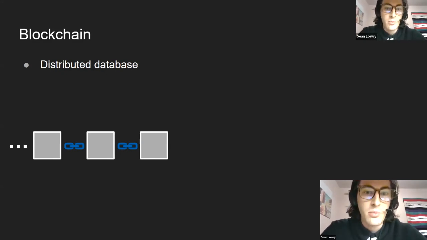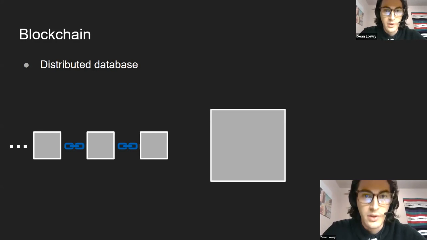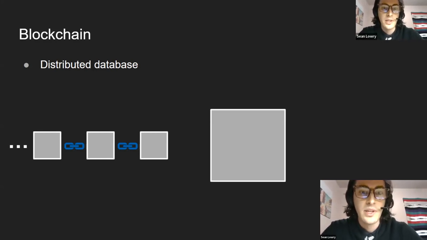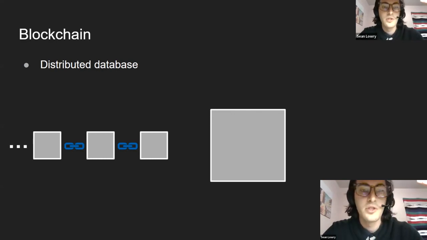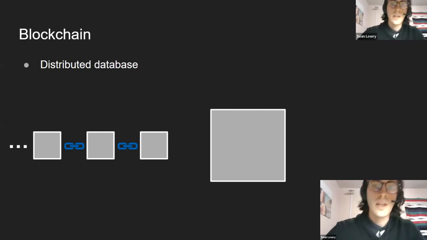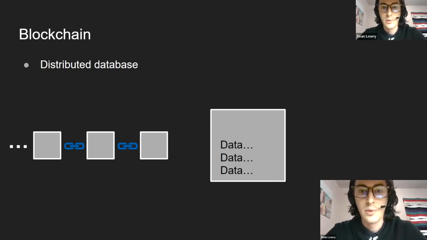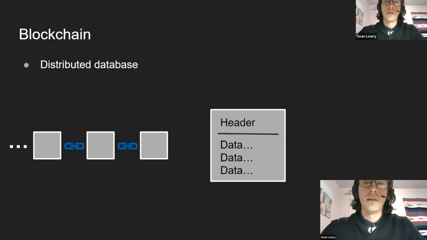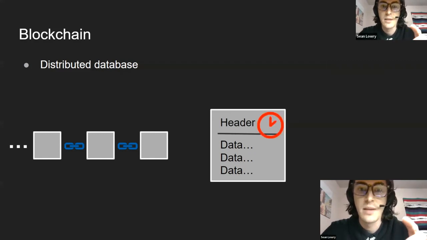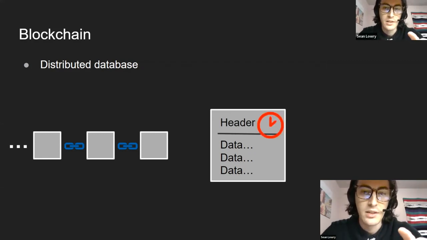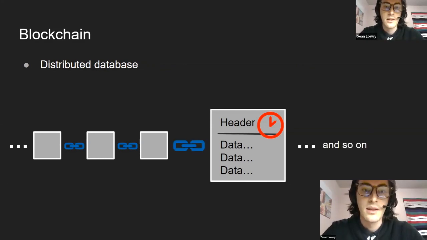When you want to add a new block to the chain, let's say we want to add this one, it's append only. So you only add to the top of the chain, however you want to look at it. And we put our data in here, whatever data we want to keep. We have a header which stores important information about the block, such as a timestamp. We'll get into more detail on this in just a second. Then the header is used to connect this block with the rest of the chain once everything has been validated on the network.